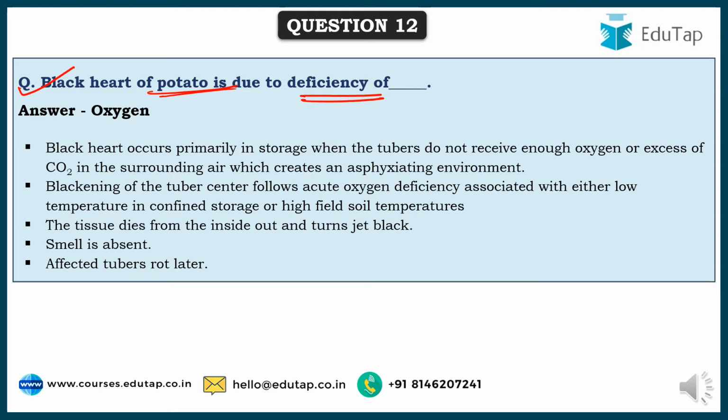And when the acute oxygen deficiency occurs, this will happen in confined storage. But sometimes in the field also it can happen when soil temperatures are very high. There is no smell as such, but slowly from inside out they start dying and they turn jet black, and these affected tubers will rot later, leading to that smell. But otherwise, earlier when this blackening of the tuber occurs, there won't be any smell.